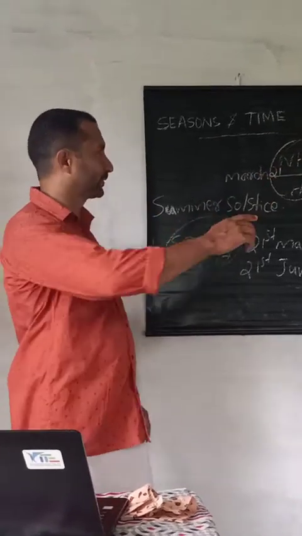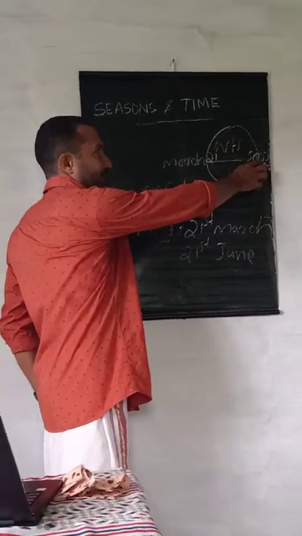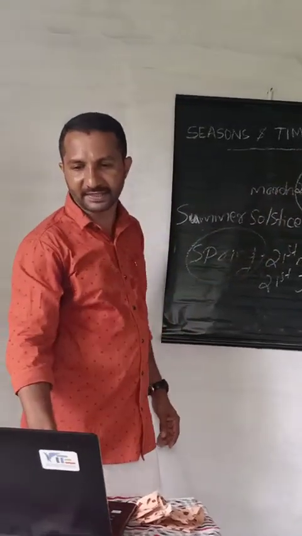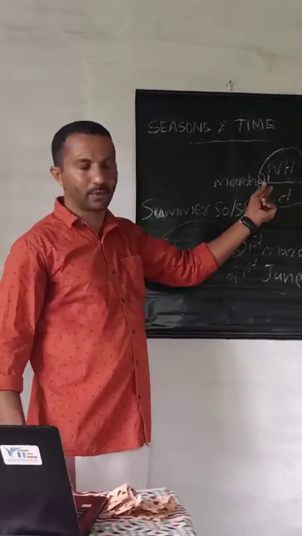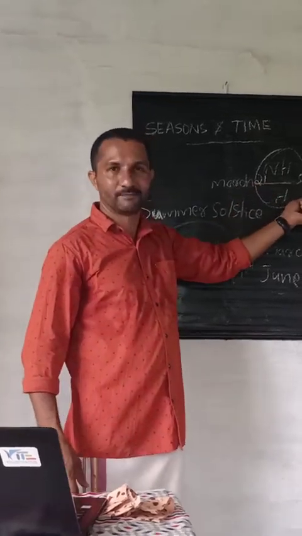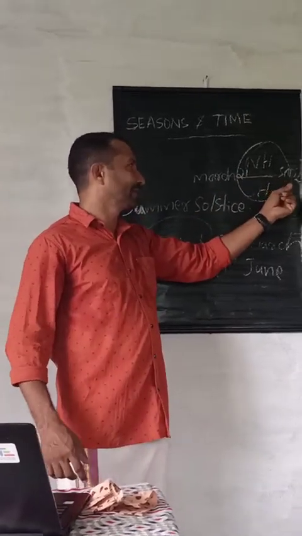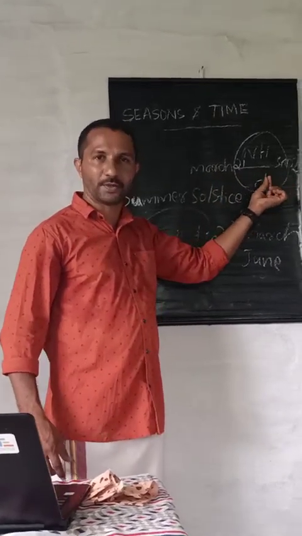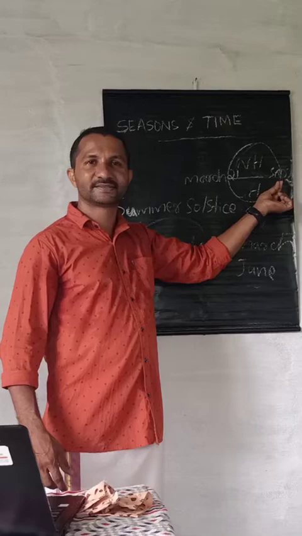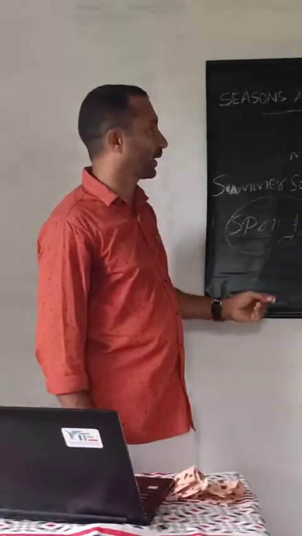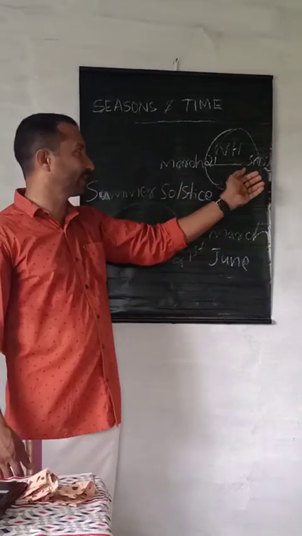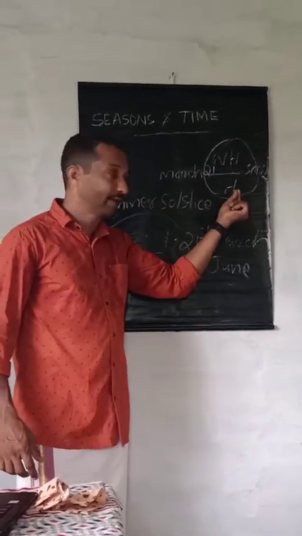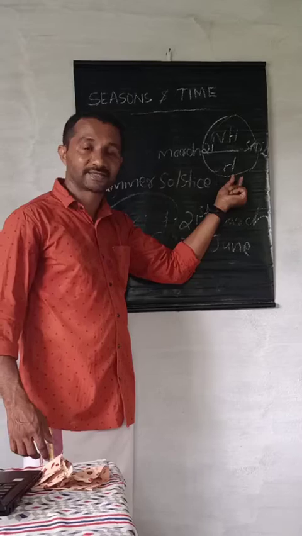The apparent movement of the sun on September 23rd started its movement towards the Tropic of Capricorn and it reaches on the Tropic of Capricorn on 22nd December. Otherwise, the sun rays vertically over the Tropic of Capricorn on December 22nd. These days are known as winter solstice. In northern hemisphere, winter solstice, and at the same time in southern hemisphere, summer solstice.